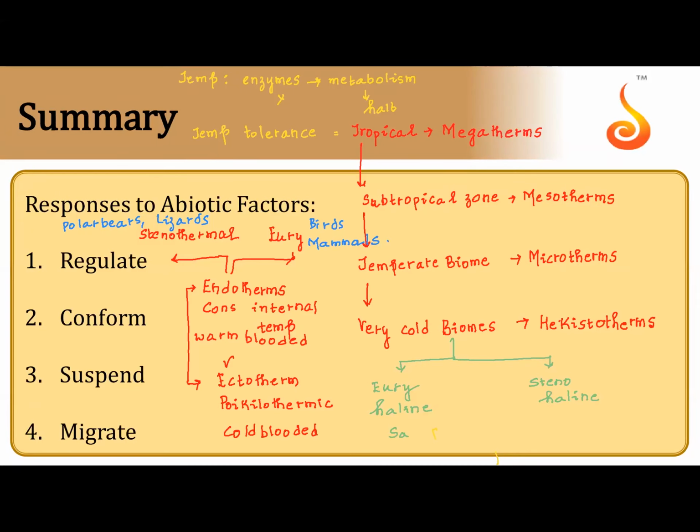Example, salmon, fish. Whereas shark is stenohaline, which cannot withstand too much change in the saline concentration. It has a narrow range of tolerance. Apart from this, we don't have anything to read in water.